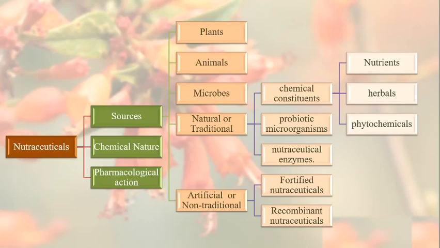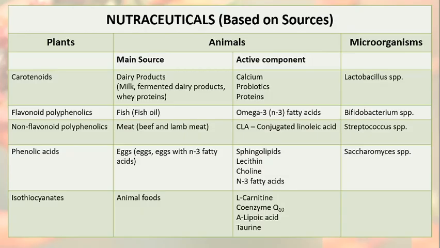So there are not any special enhancements or artificial additions in nutraceuticals coming from the natural sources. For example, from plants, we have carotenoids, flavonoid polyphenolics, non-flavonoid polyphenolics, phenolic acids, isothiocyanates. We'll be seeing this in detail when we cover the nutraceuticals from the traditional or natural sources.